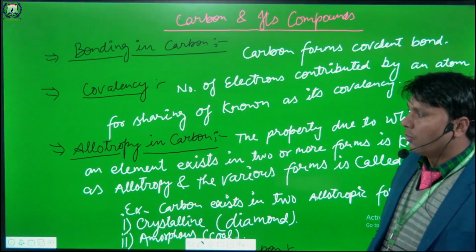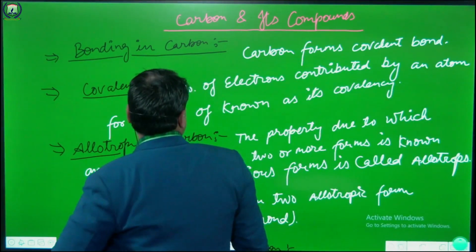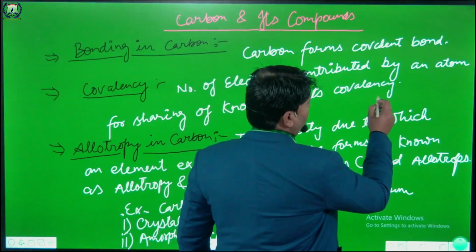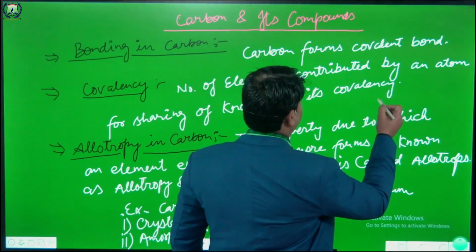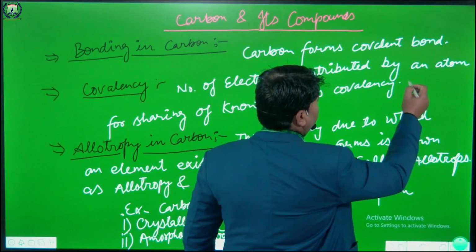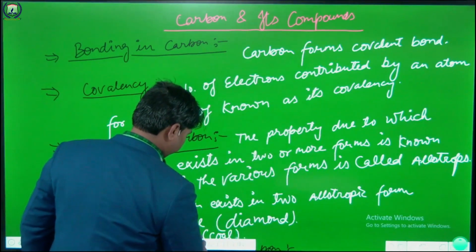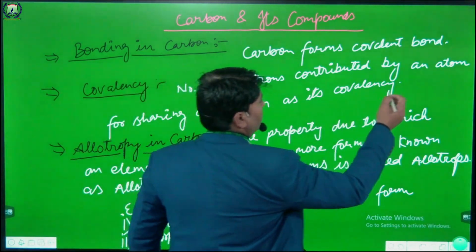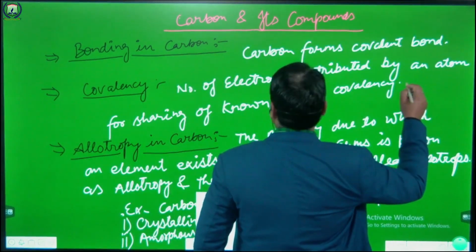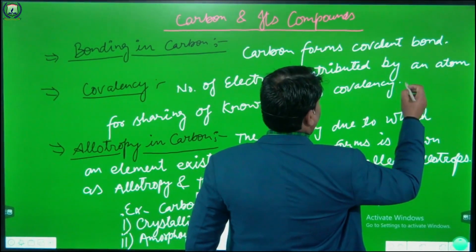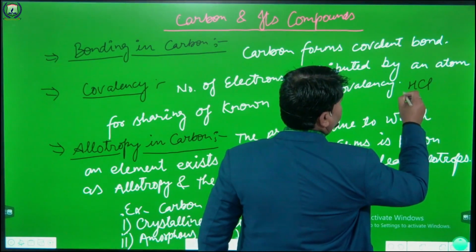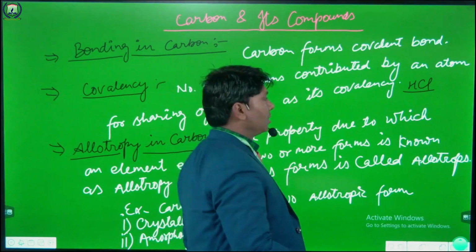If we take one example to explain this, regarding covalency, we take the example of HCl.